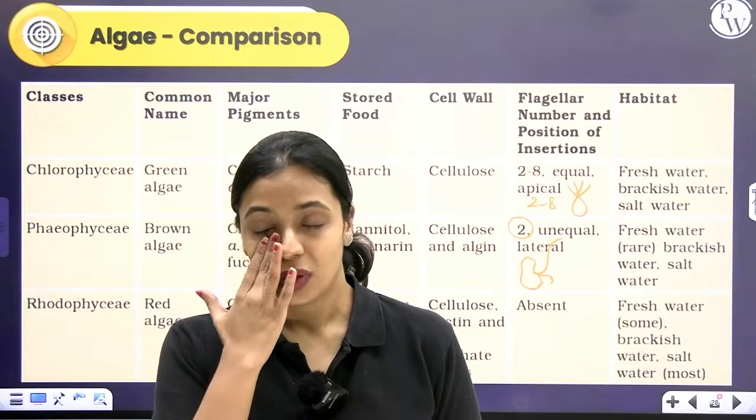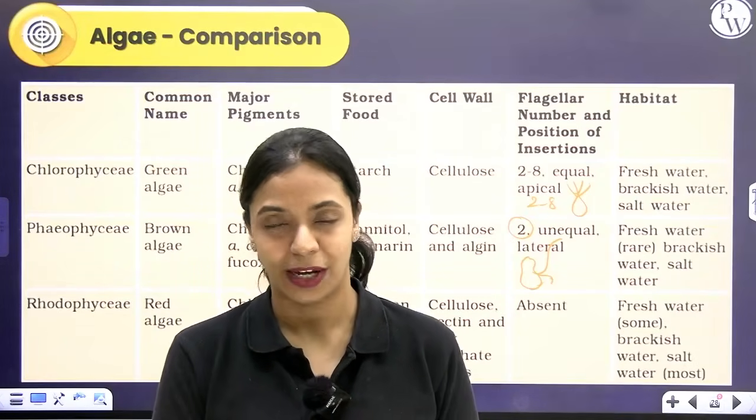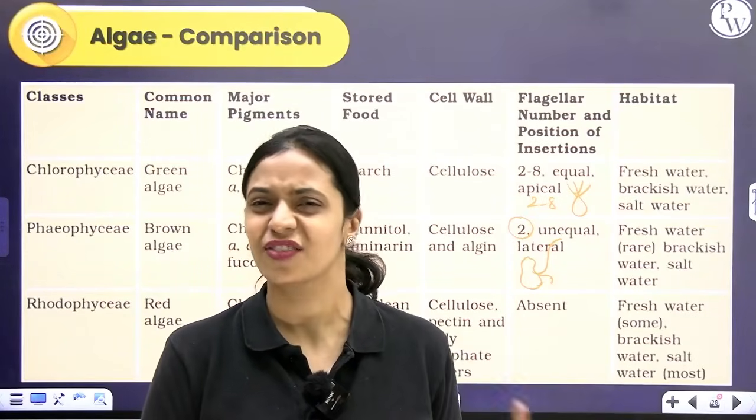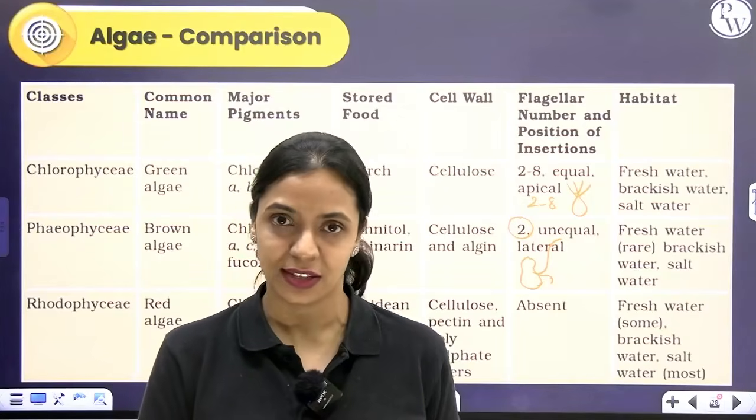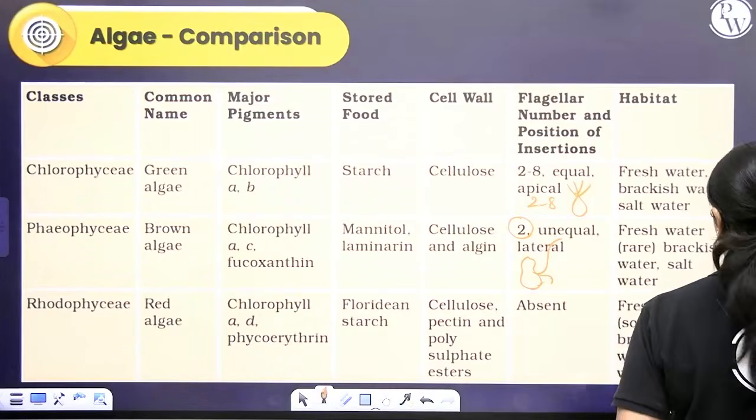Green algae you can find mostly in fresh water, and you can find them in salt water and brackish water also. But red and brown algae very rarely you find in fresh water. Mostly they are seen in salt water and brackish water itself.